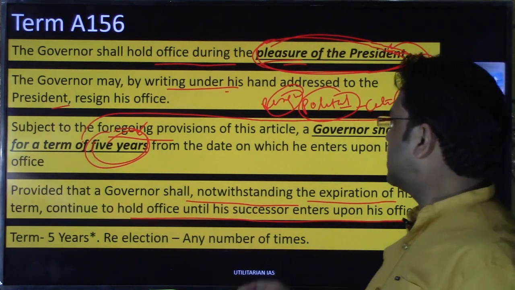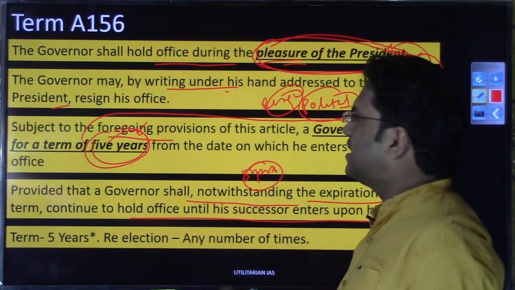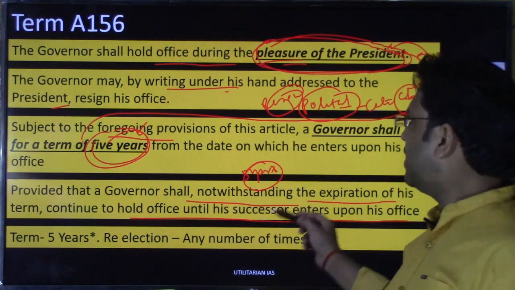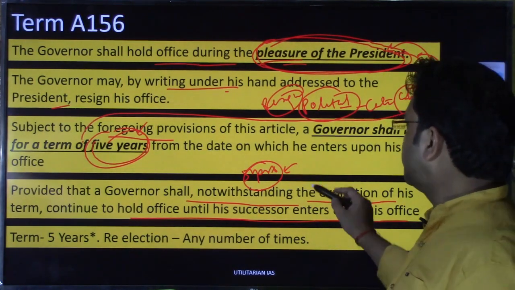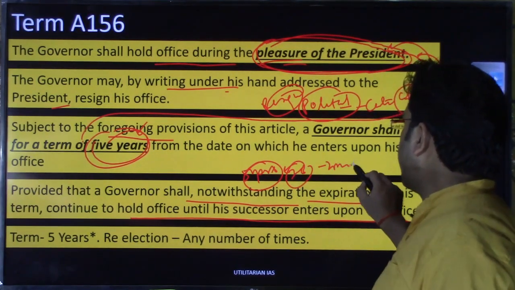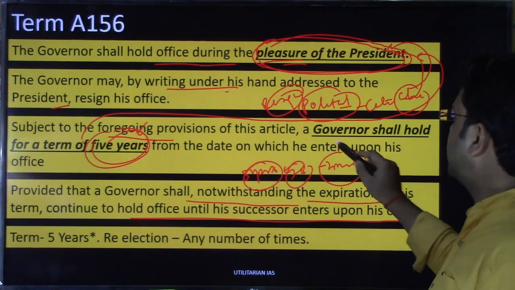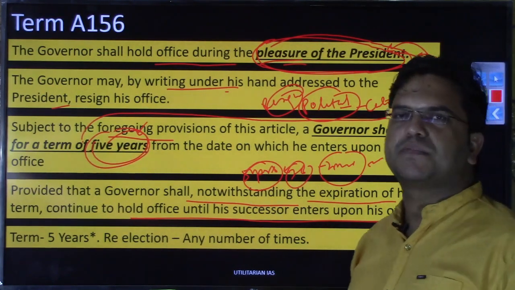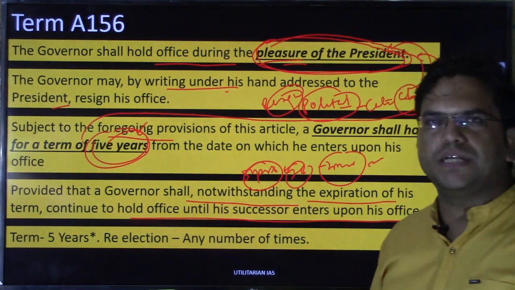So there may be at times where 5 years of the governor have been completed in a particular state, but the center has not been able to find any suitable incumbent for that particular office. So it may be for 3 or 6 months or 2 months until this incumbent is found by the center, right? Until then this same governor can be asked कि आप उसी office में continue करो, and again that has been mentioned in the constitution.